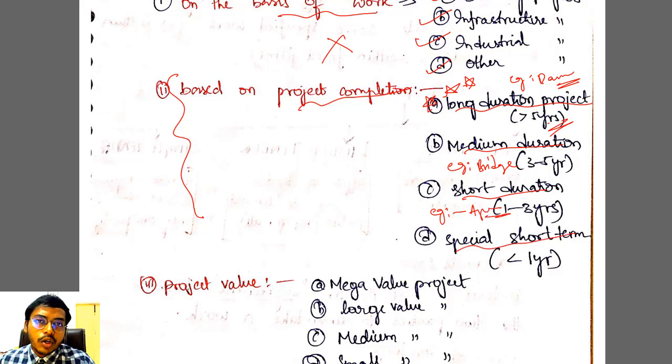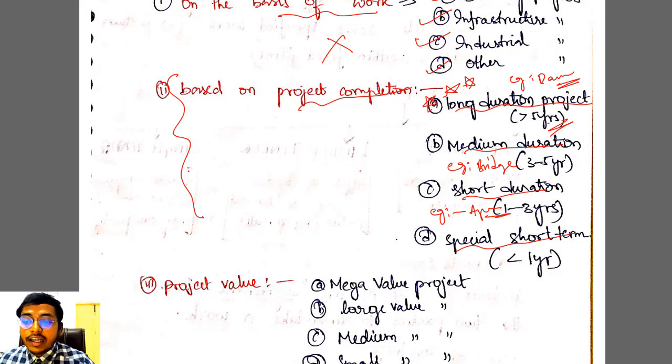And special short term project, see, if you are doing any small earthen dams, embankments you are constructing, or even a small residential home, these all things you will be finishing within a year, and these types of projects I am calling special short term projects. Very important classification. And the most important question is, what is the duration of a long term project? It should be greater than 5 years.